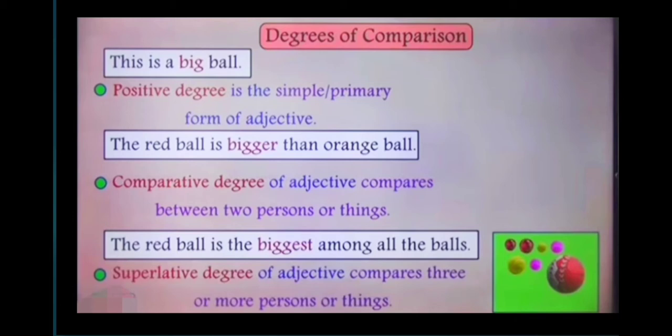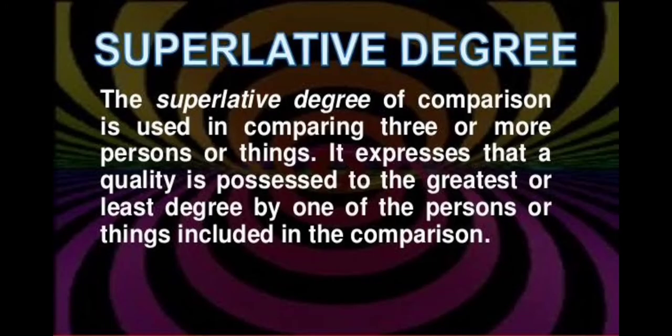Now, when I say that the red ball is the biggest among all the balls, biggest is another form of the adjective big. It is called the superlative degree of the adjective. It compares three or more persons or things. So we can say that the superlative degree of comparison is used in comparing three or more persons or things. It expresses that a quality is possessed to the greatest or least degree by one of the persons or things included in the comparison.